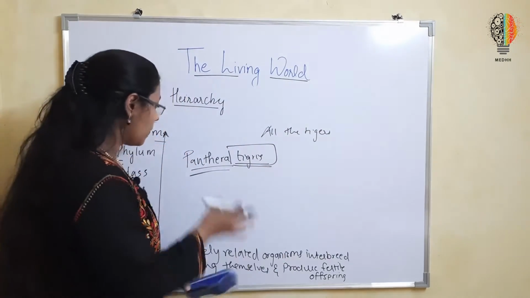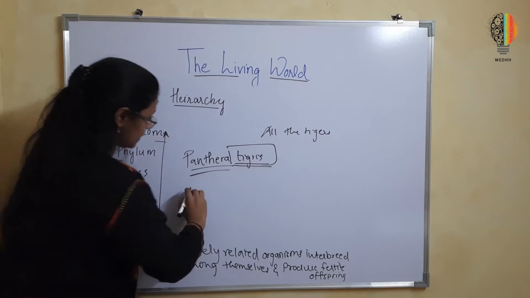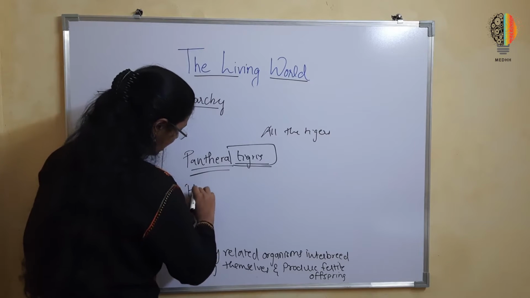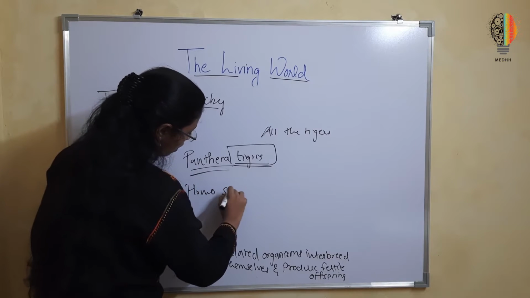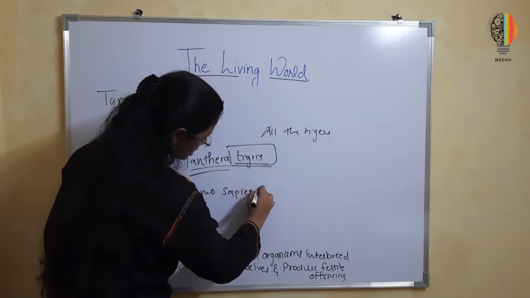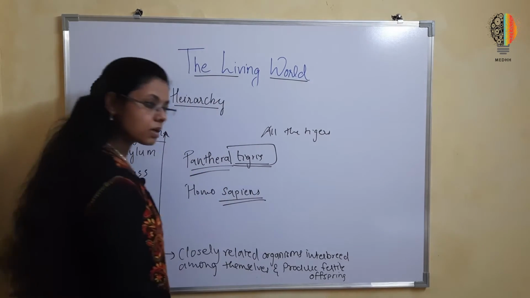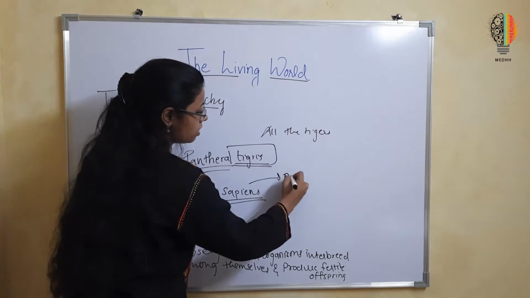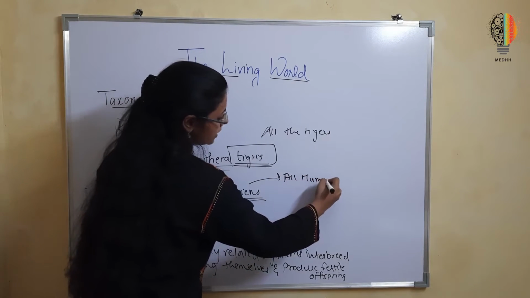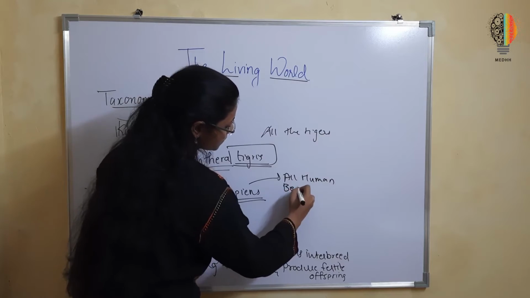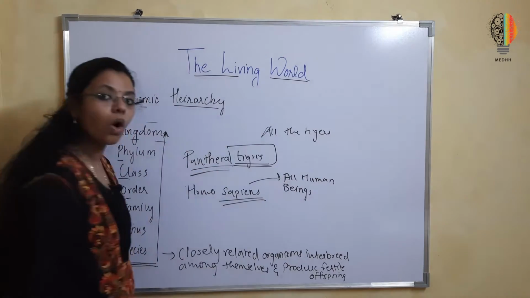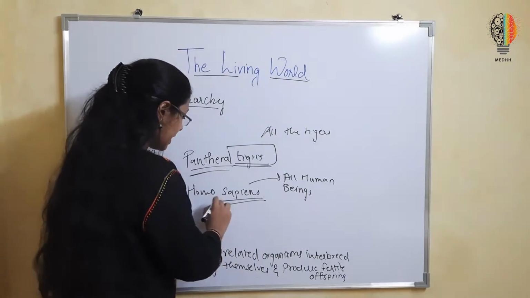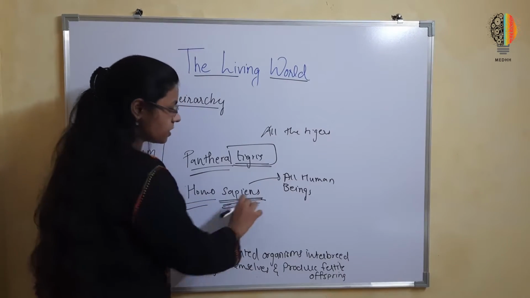Okay, now let's take Homo sapiens. This is a species, all human beings. This would be the genus, this would be the species.